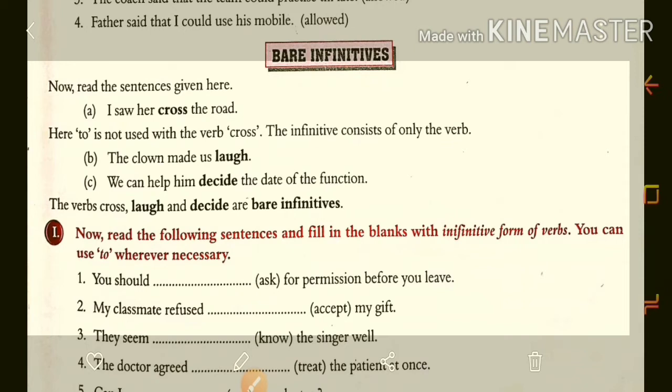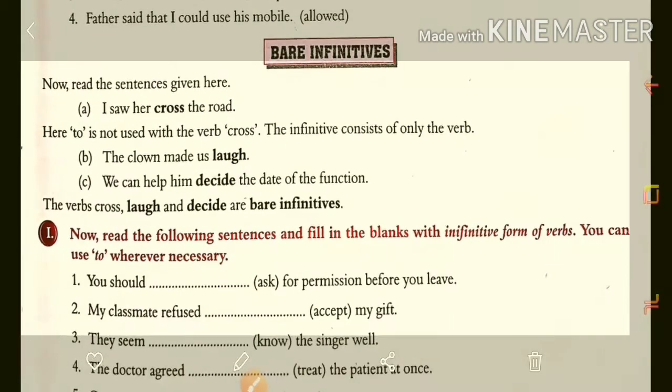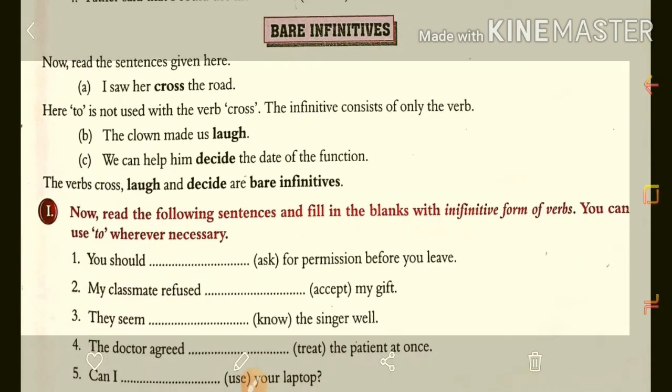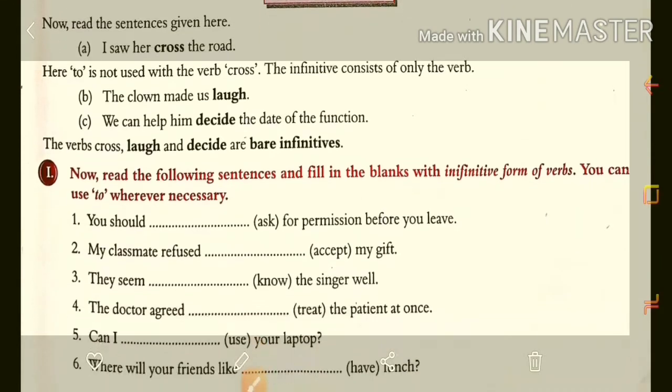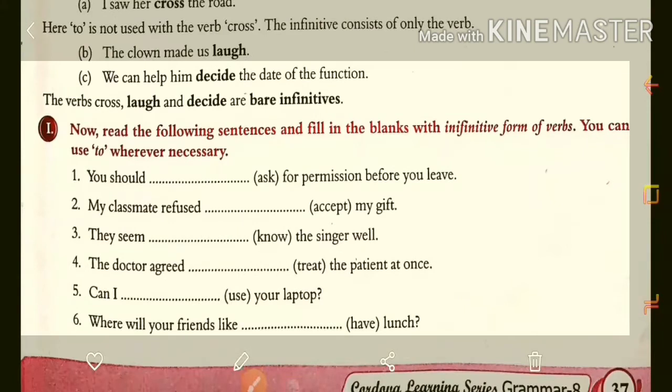So in cross there is no to, no preposition to. That's why it is a bare infinitive. Here they use only the verb. Then, the clown made us laugh. We can help him decide the date of the function. So in this way we can use bare infinitives in sentences.